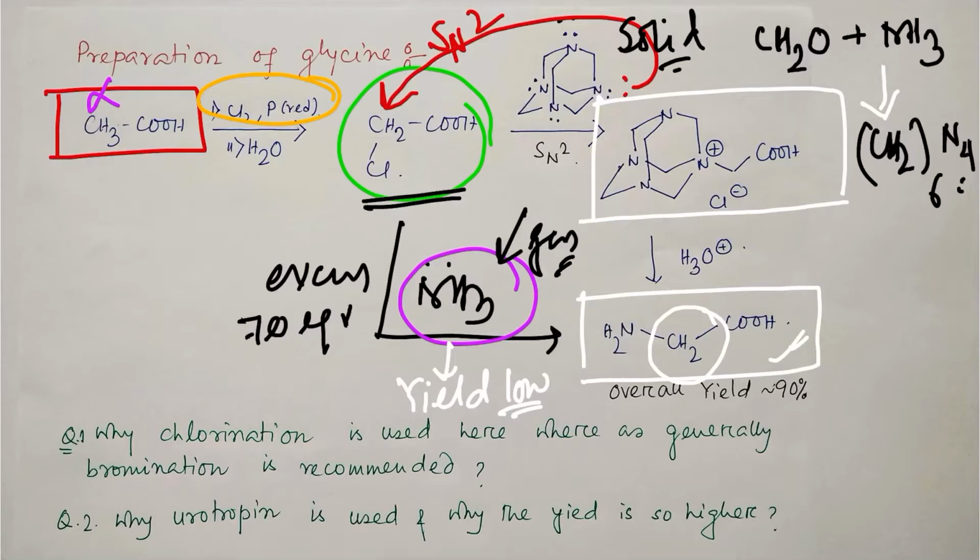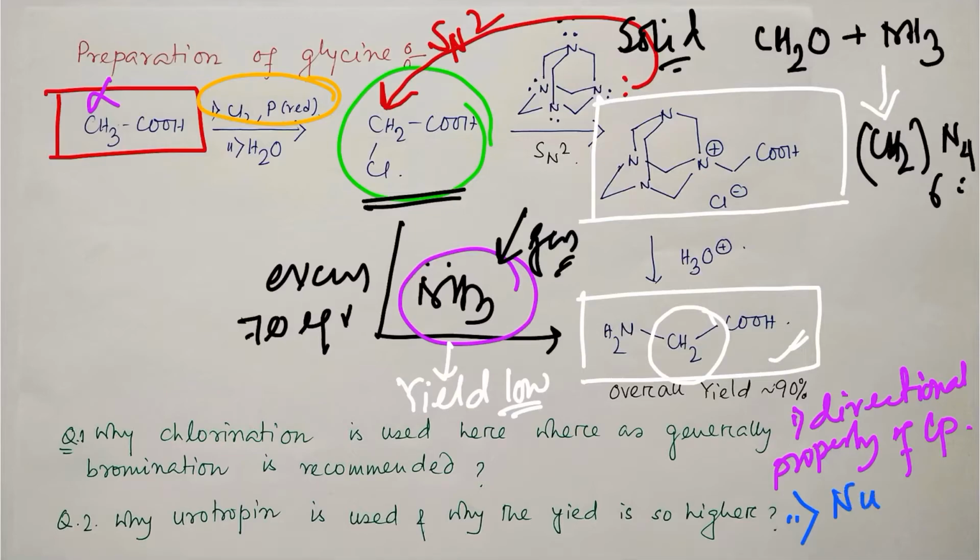So consequently, point number 1 is the directional property of the lone pair, and point number 2 is the better nucleophilicity. That's why it results in higher yield. Just look at this case, the overall yield is 90%. That's very impressive. Please look at this overall yield. Okay, so in this way this reagent is prepared.